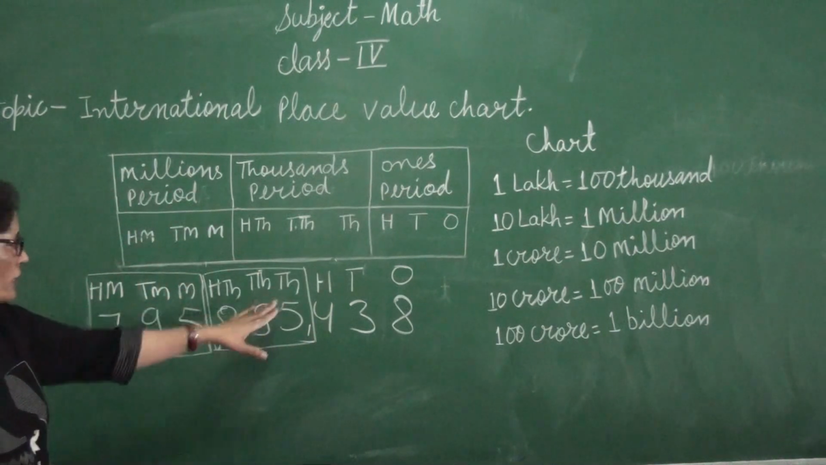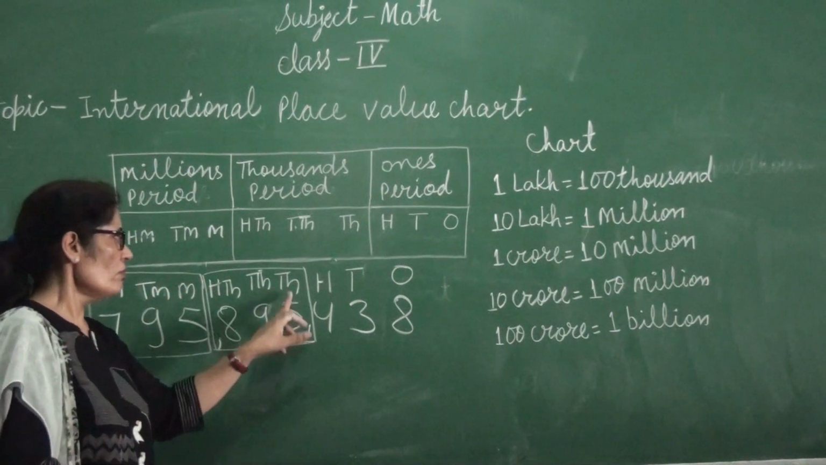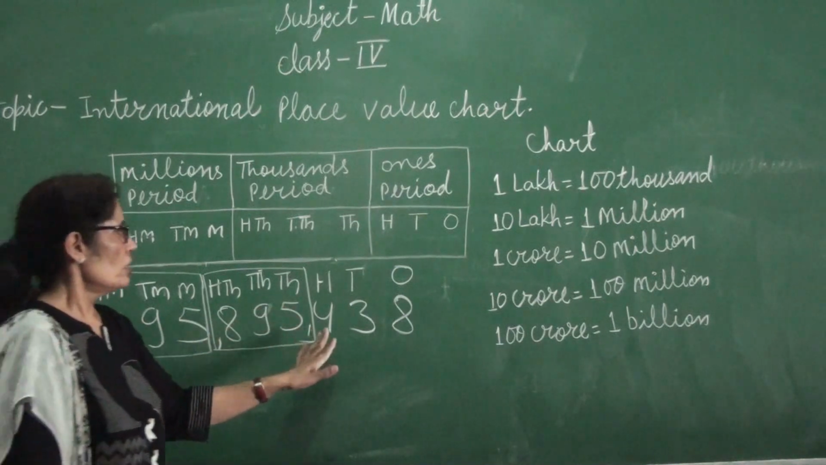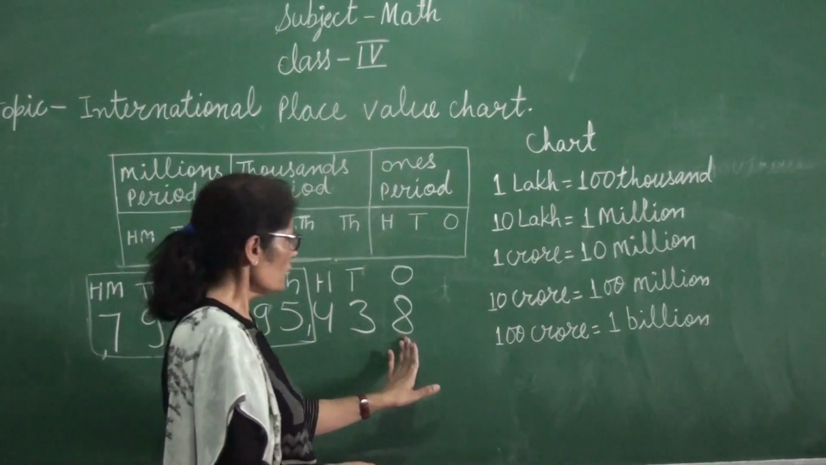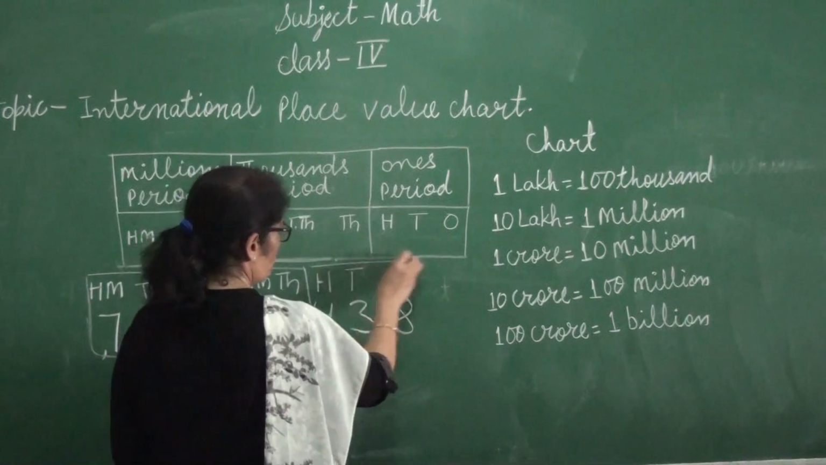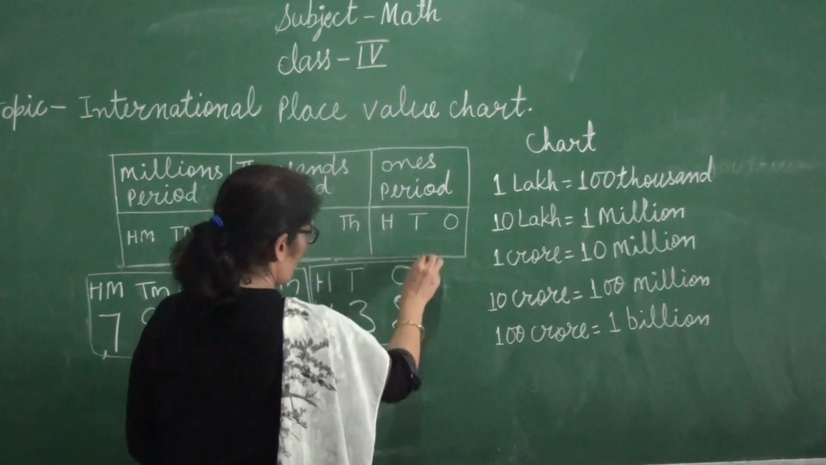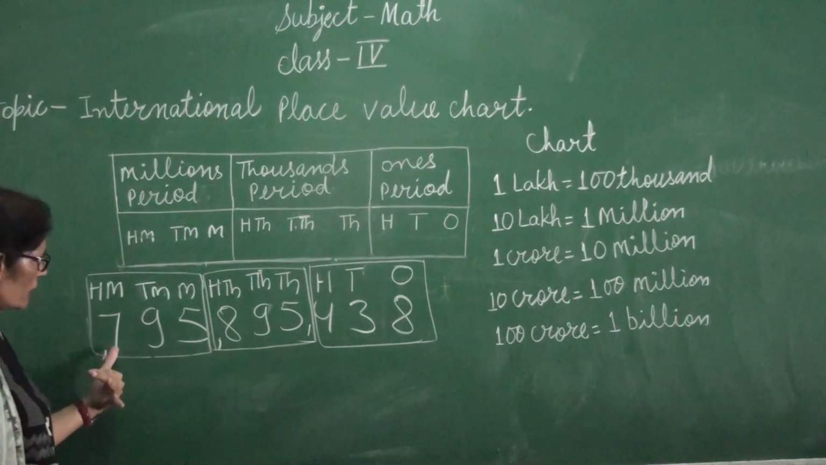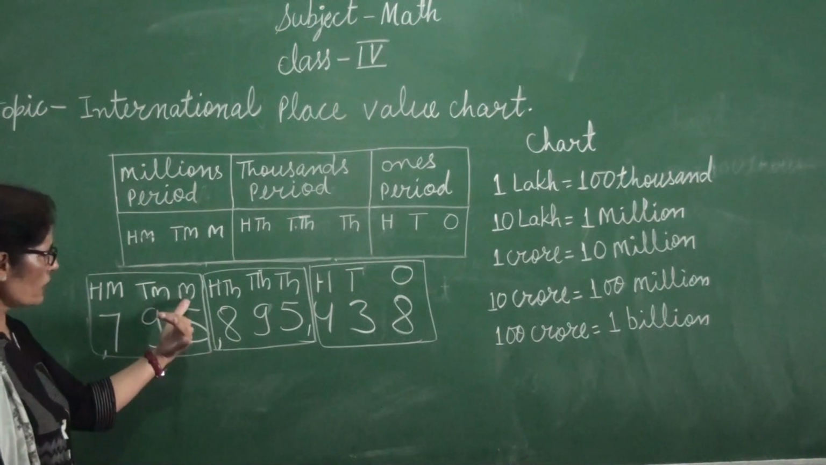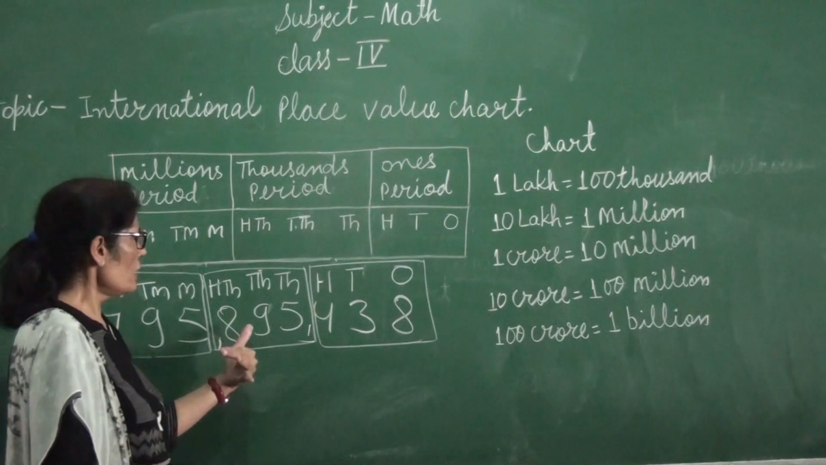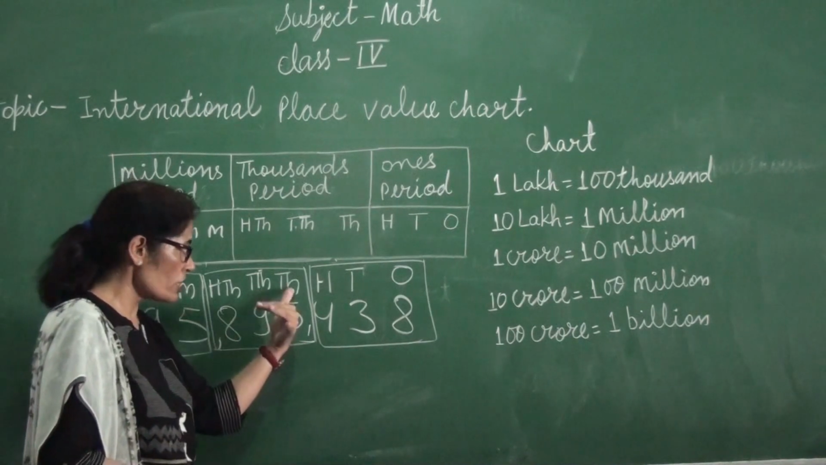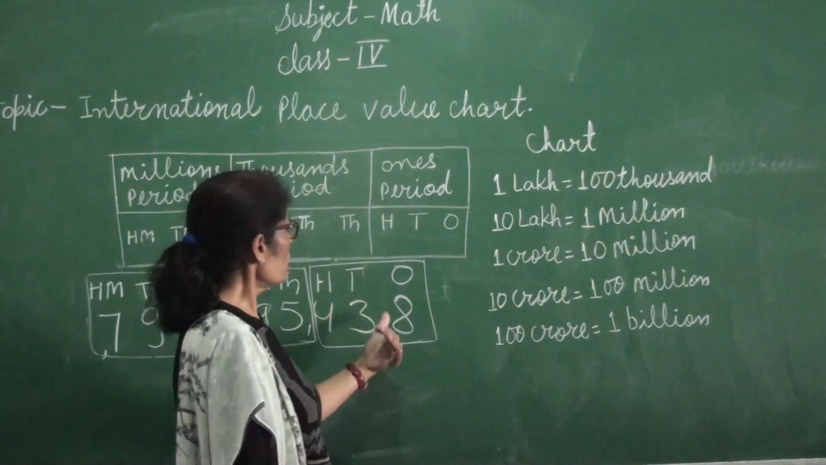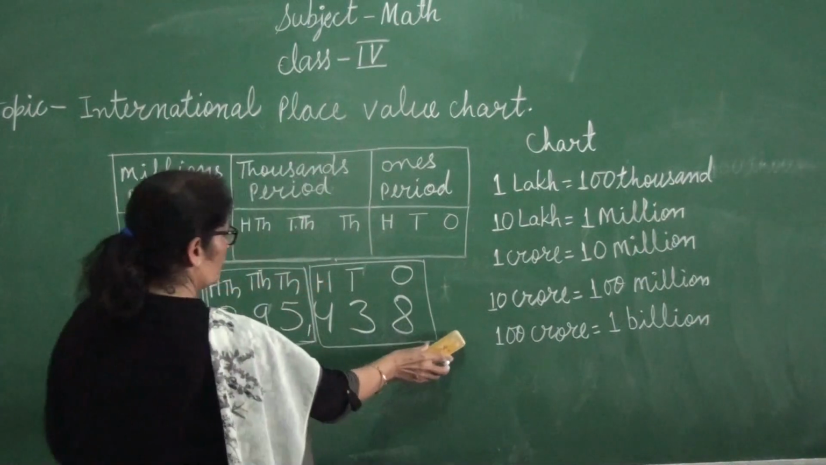How many thousand? 895,000. Then 433. It is also grouped in ones period. So how can we read the number? 795 million 895,433.